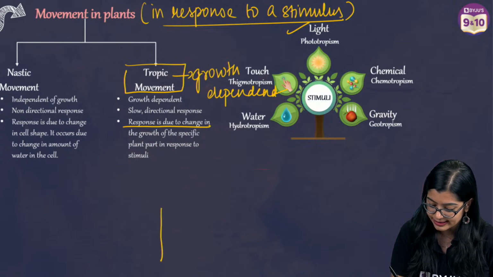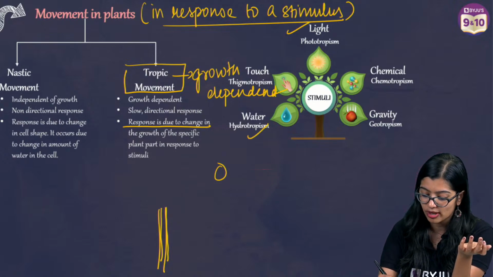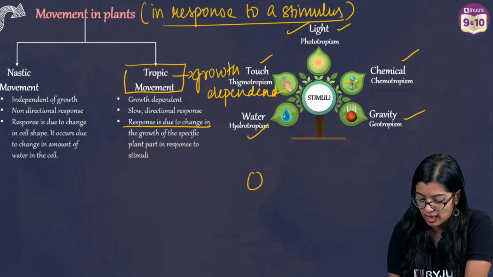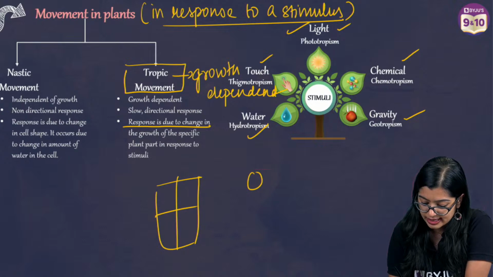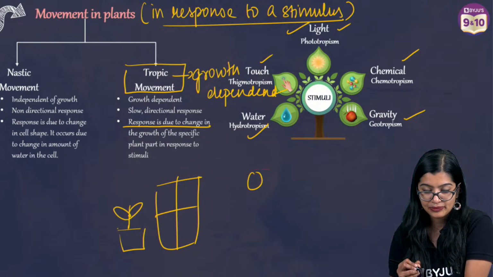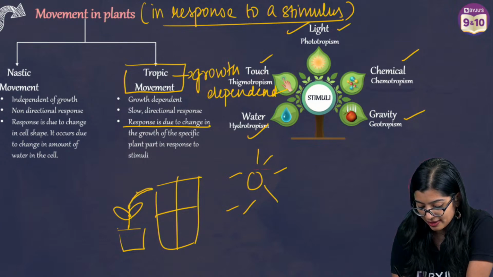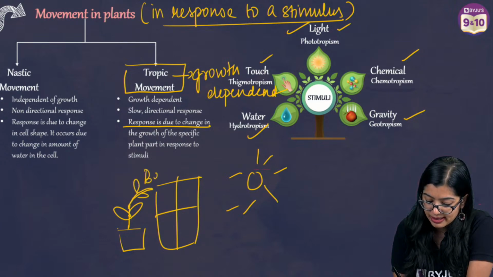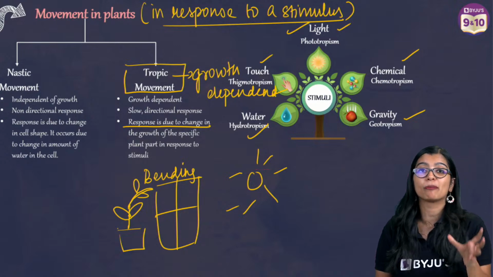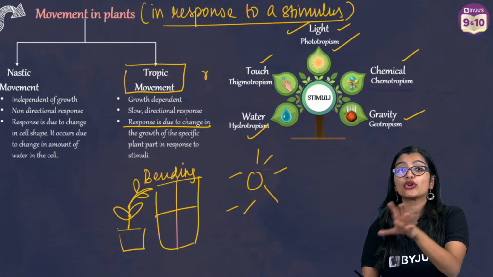So, let's understand this with an example. Let's assume that the different stimuli include water, touch, light, chemical, and gravity. Let's assume that there is a plant kept inside a room. What you observe is that after a few days, this plant will bend towards the light. This bending that you observe is a type of tropic movement, and because it is happening in response to light, we call it phototropism.